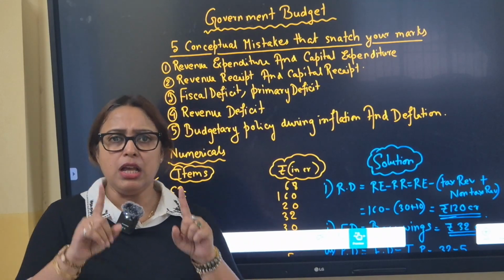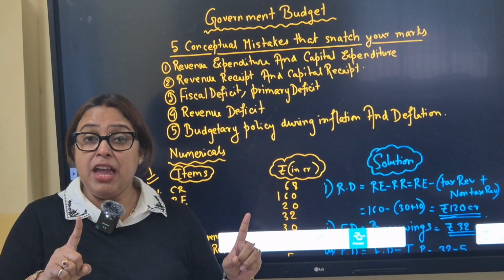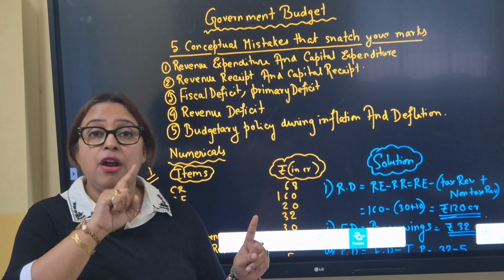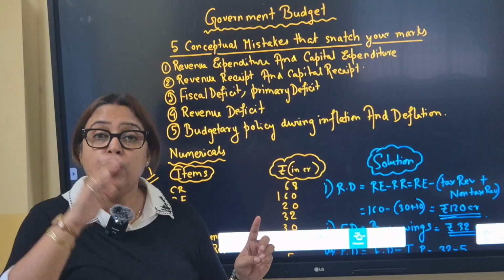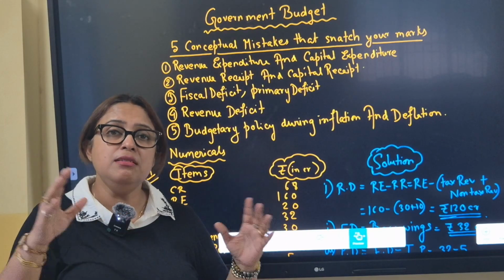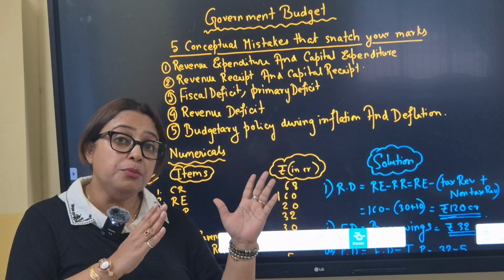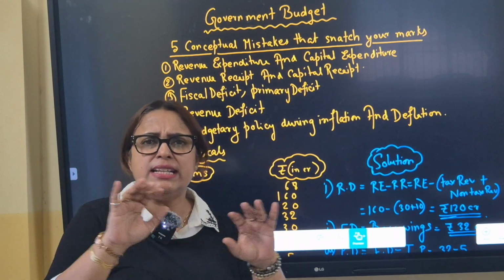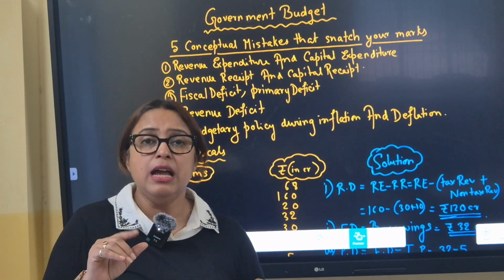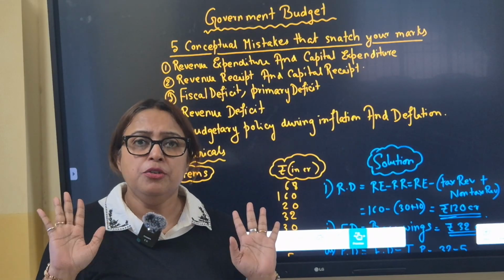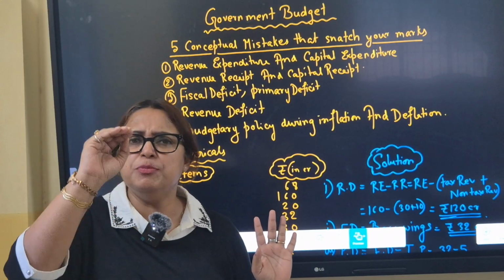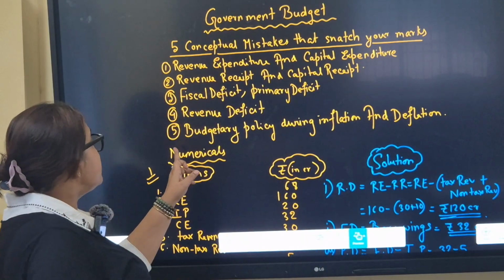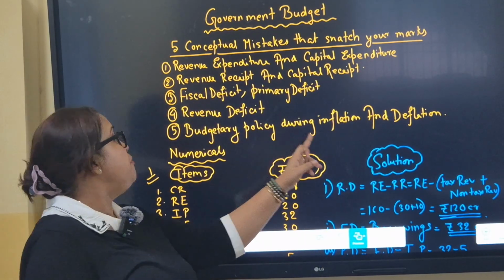Now, listen to this carefully. If there is a high revenue deficit, then the revenue budget cannot tackle it. Government will borrow. When borrowing comes in, the capital budget is helping out the huge revenue deficit. But if revenue deficit is only somewhat high, and we have to just reduce it a bit, then the revenue budget can be resorted to. That is, government will be increasing the taxes and bringing down the expenditure level.